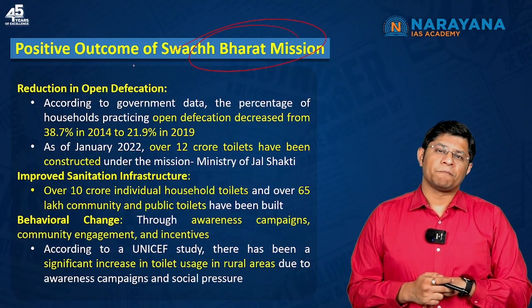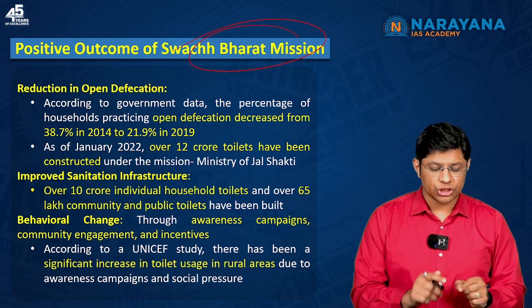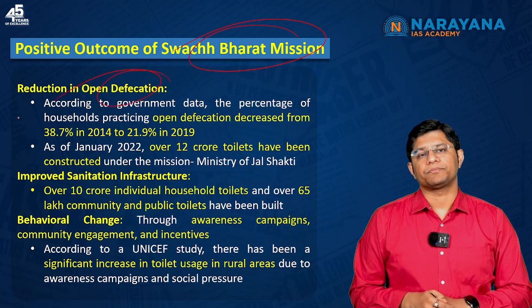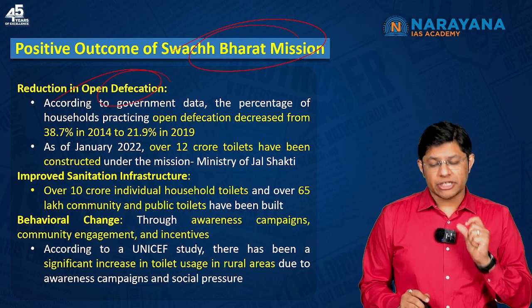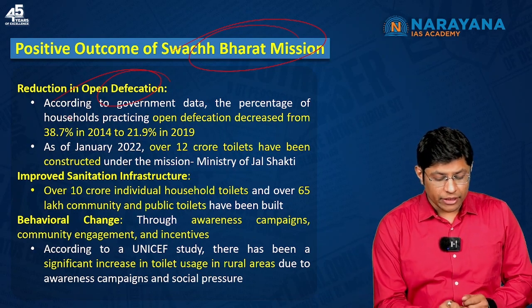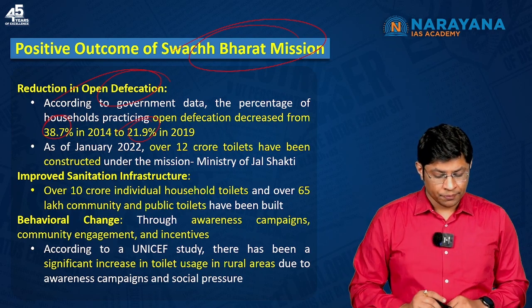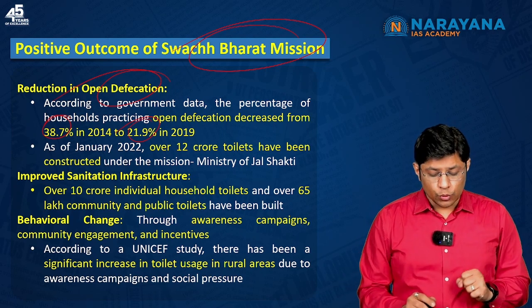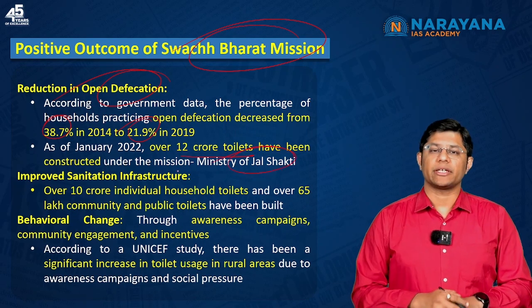Now students, the construction of toilets has resulted in the reduction of open defecation. For example, this data is important. According to government data, the percentage of households practicing open defecation has decreased from 38% to 21.9%, which is a good thing. As of Jan 2022, over 12 crore toilets have been constructed under the Ministry of Jal Shakti.